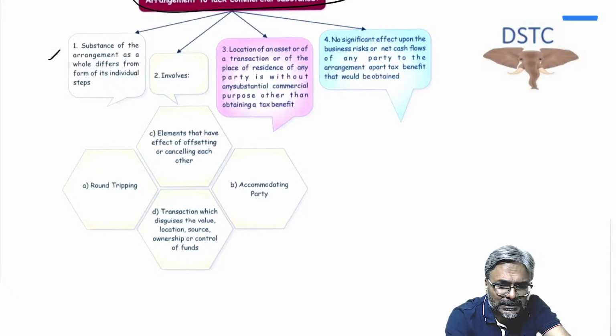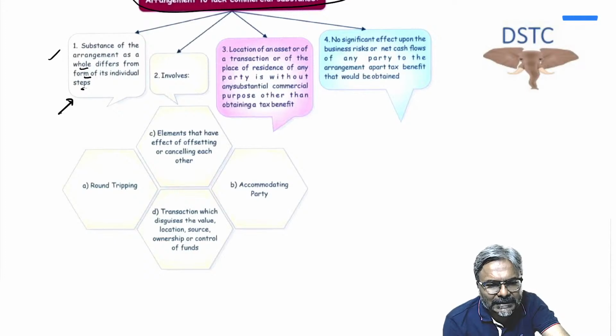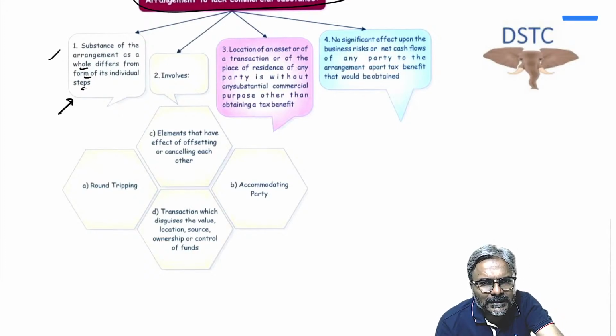And in that commercial substance, what they say is, substance of an arrangement as a whole differs from individual steps. Now students, let me give you an example very quickly. All of you, just pay attention to this one. Yesterday I told you about business connection. In that business connection, a license office which is performing only preparatory and auxiliary service will not give rise to a business connection in India.